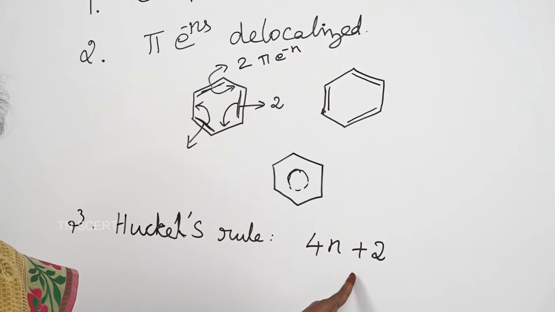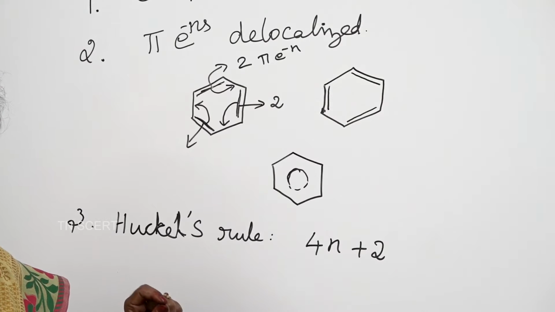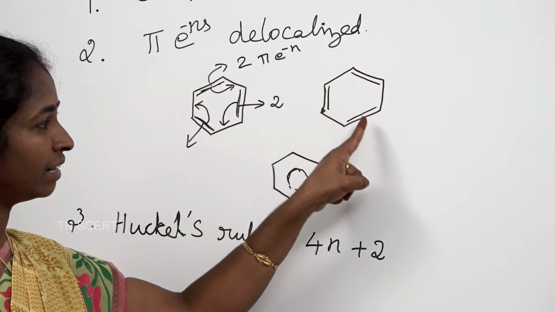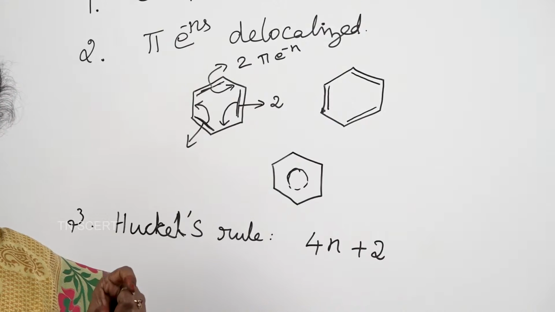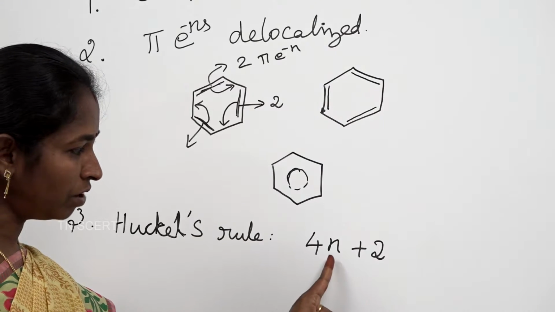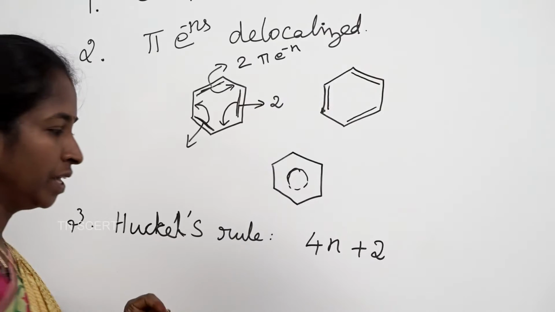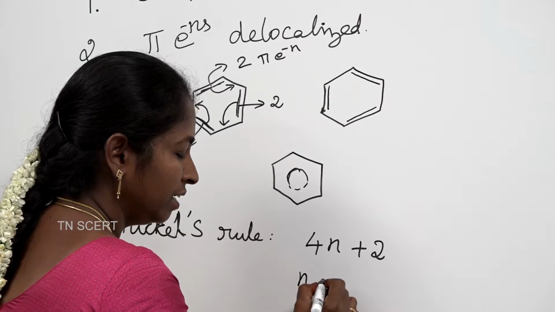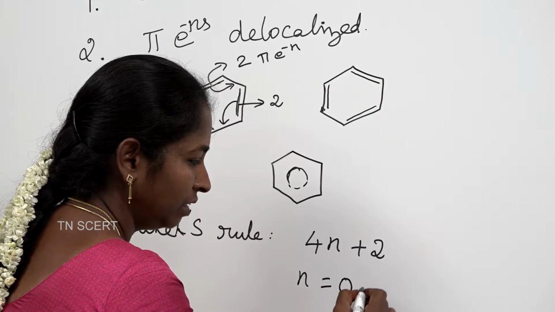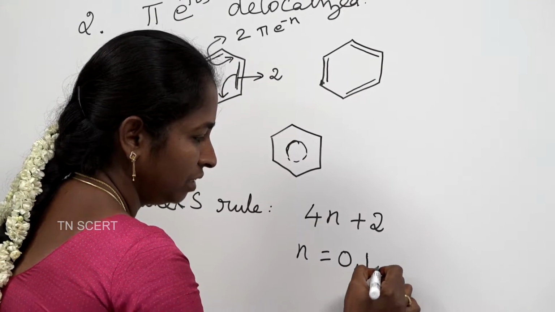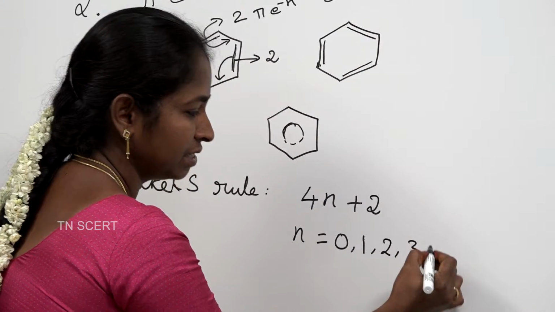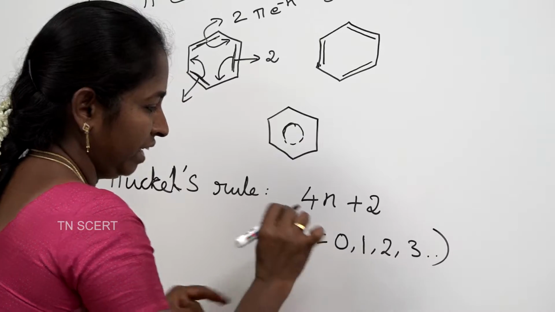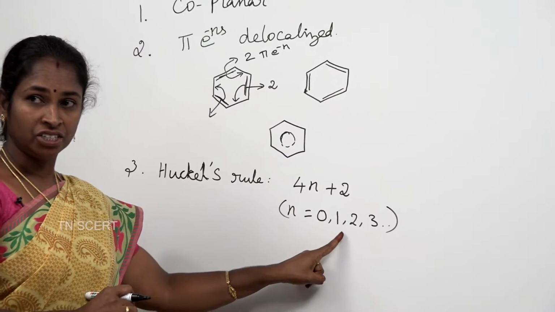This is called the 4n plus 2 rule or Huckel's rule. The total number of pi electrons in a ring molecule or cyclic compound should be in the form of 4n plus 2. Here, what is n? It is any integer like 0, 1, 2, 3, etc. So, n is any integer.